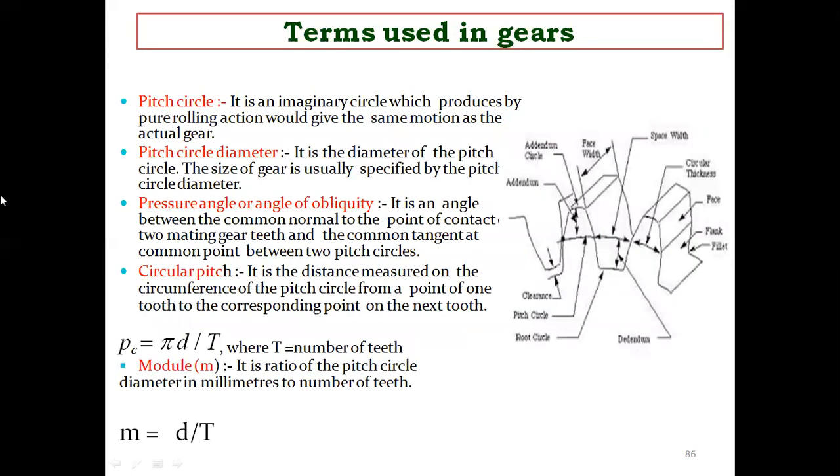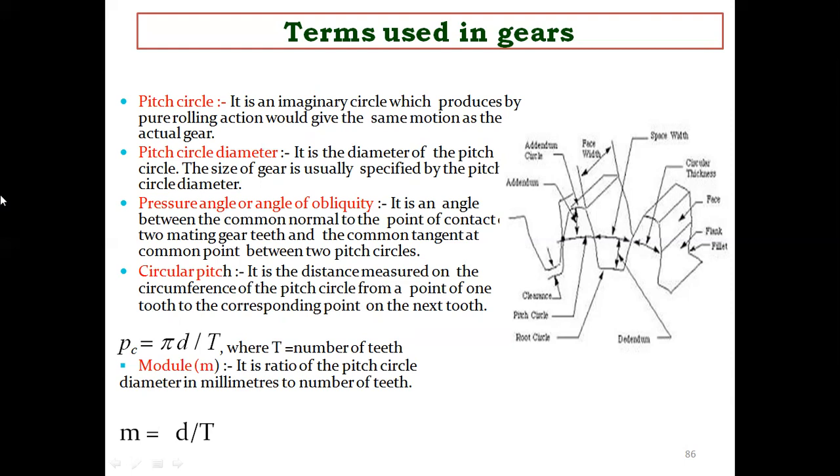So what are the terms used in gears? We have the pitch circle diameter, pressure angle, and circular pitch. The pitch circle is an imaginary circle which produces pure rolling action and would give the same motion as the actual gear. Its diameter is the pitch circle diameter. Pressure angle is the angle between the common normal at the point of contact of two mating gear teeth and the common tangent at the common point. Circular pitch is the distance measured on the circumference of the pitch circle from a point on one tooth to the corresponding point on the next tooth.